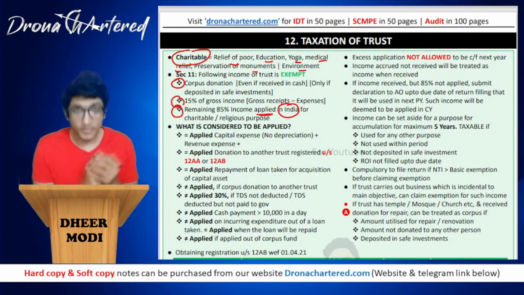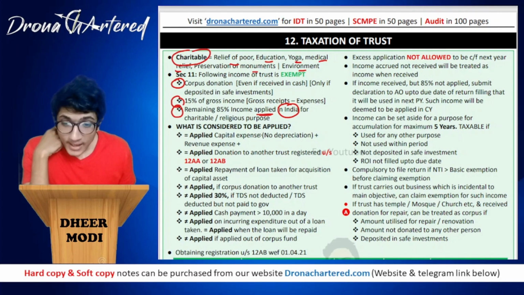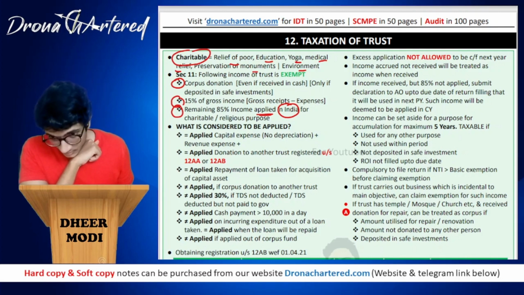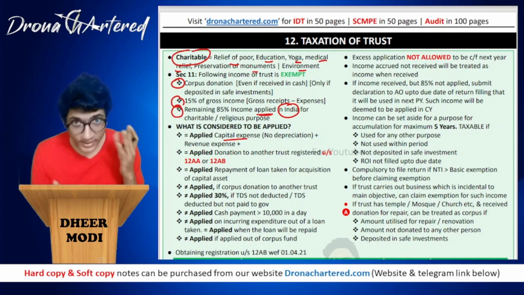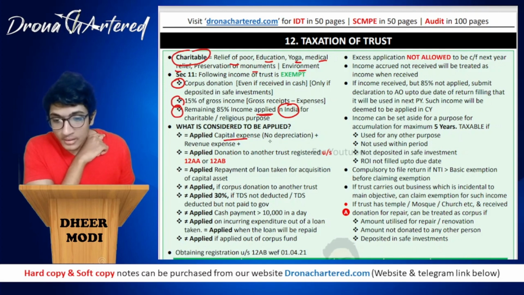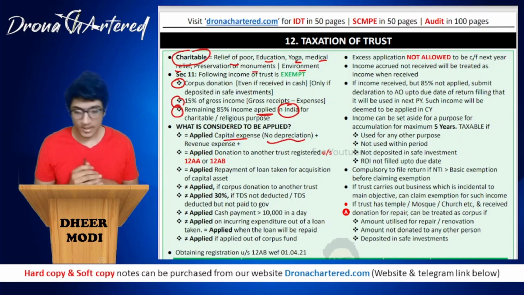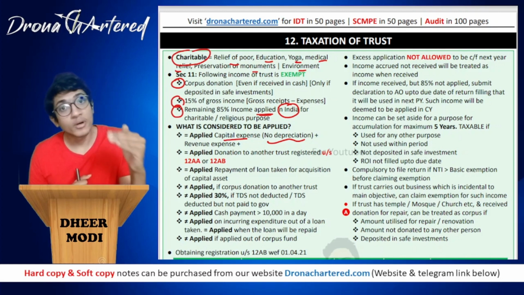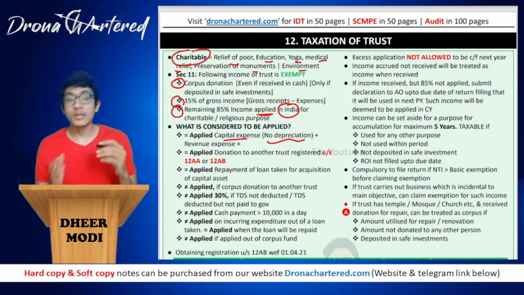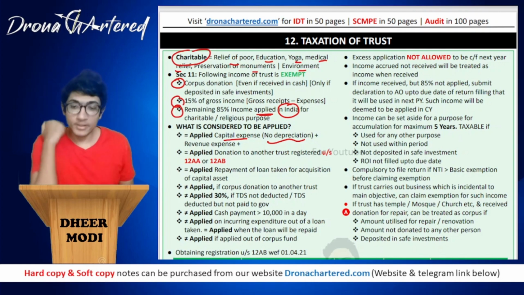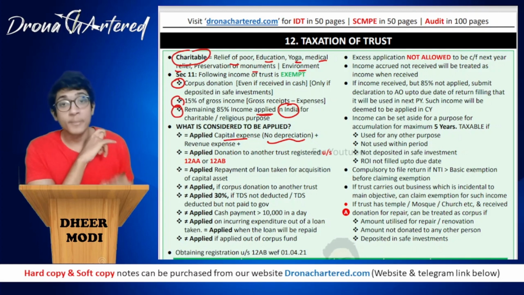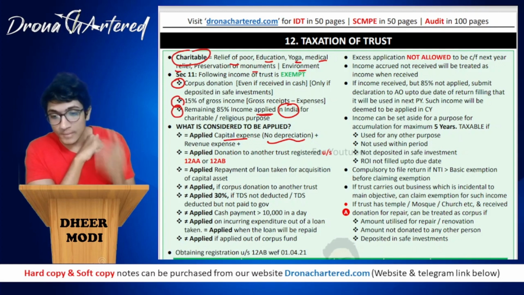Now next is what is considered to be applied, because we said that your income should have been applied. Now what does apply mean? Any capital expense plus any revenue expense will be considered as applied. Remember, if we have allowed your entire capital expense as a deduction, you will not get any depreciation on this, because depreciation is a deduction spread over the years, and here they said, take the whole capital expense as a deduction. So this will be considered as applied. That means your capital expense and your revenue expense both will be considered as applied.